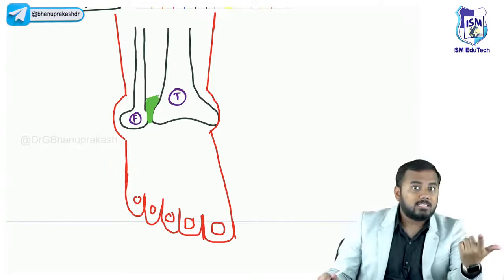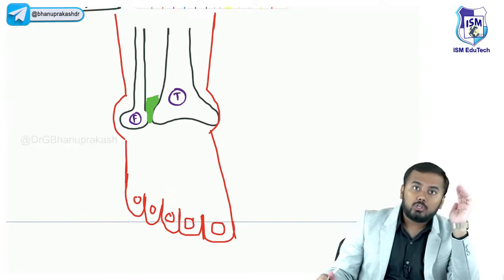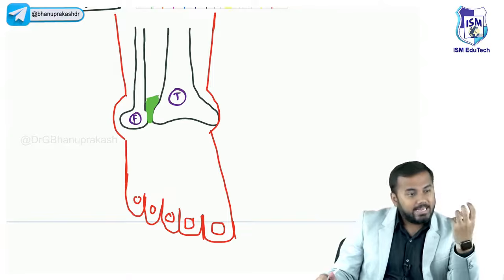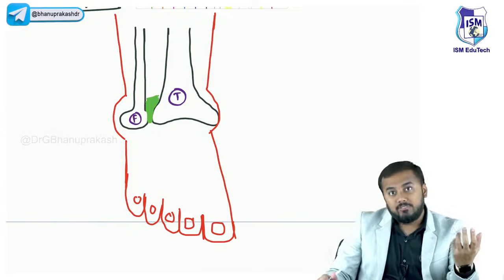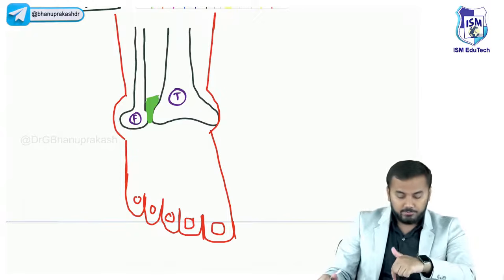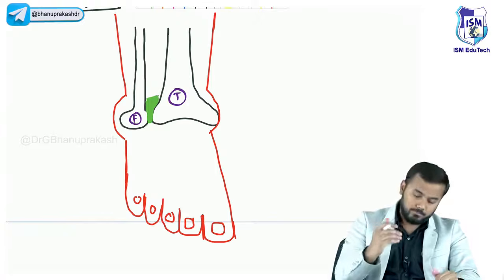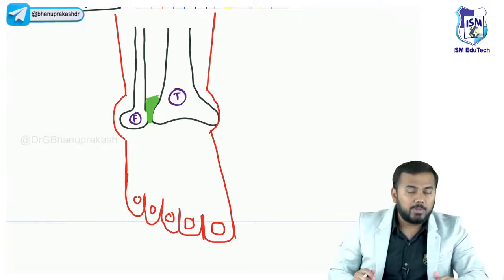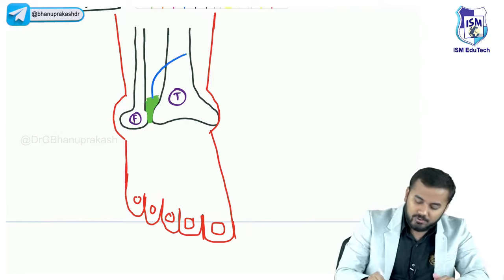Yesterday's class, what did I say? Anything which is on the top is called superior. Anything which is on the bottom is called inferior. Now tell me, if this is located in the bottom, should you call this inferior or superior? You should call it inferior. Very good.